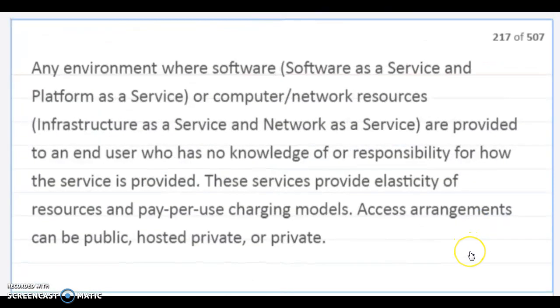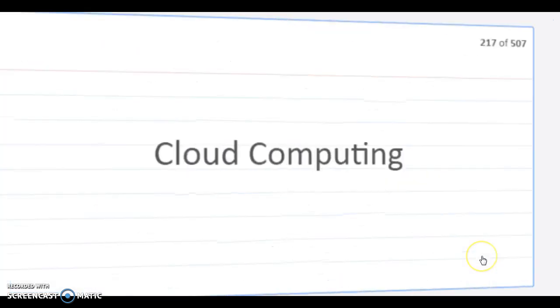Cloud computing. An environment where software, like software as a service and platform as a service, or computer network resources are provided to an end user who has no knowledge of or responsibility for how the service is provided. These services provide elasticity of resources and pay-per-use charging models. Access range can be public, hosted private, or private.